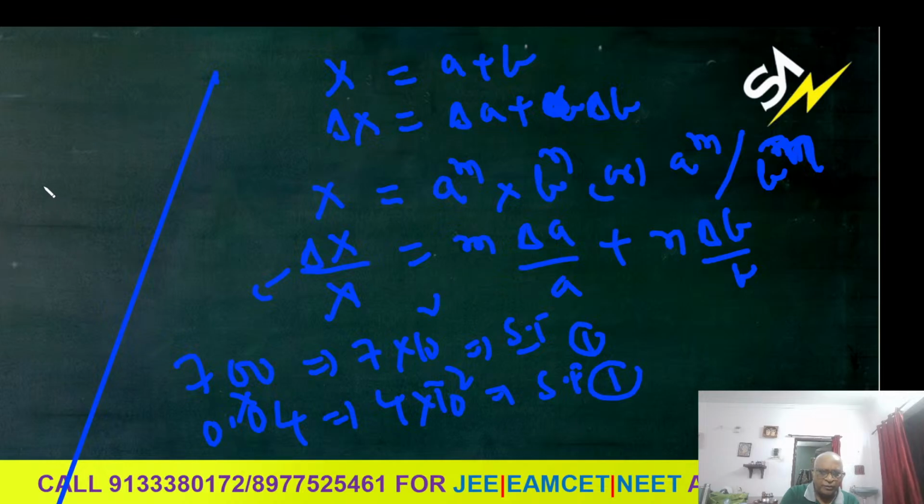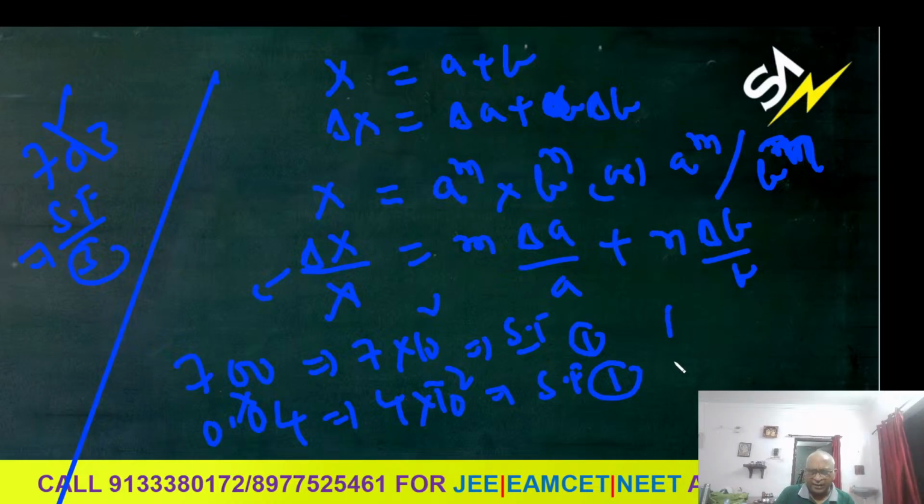If a zero comes between two non-zero digits, as in 703, that zero is significant. Therefore, the significant figures are 3 here. Okay, students, so this is regarding significant figures.